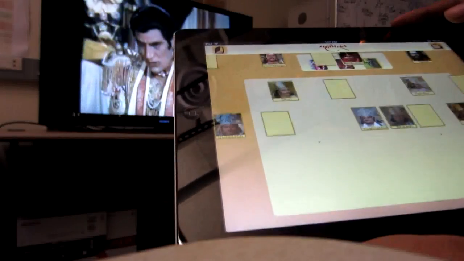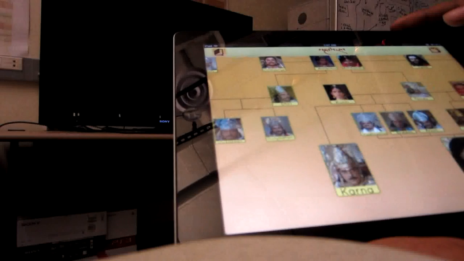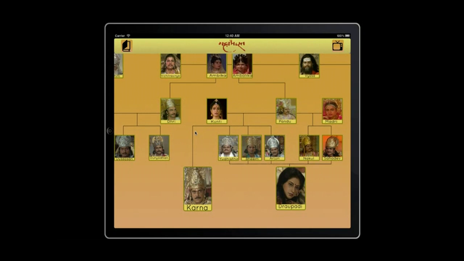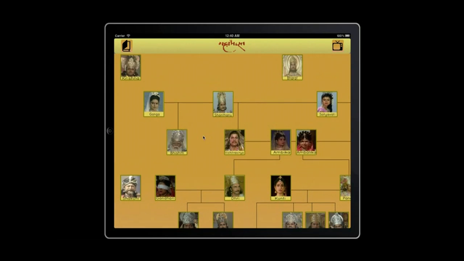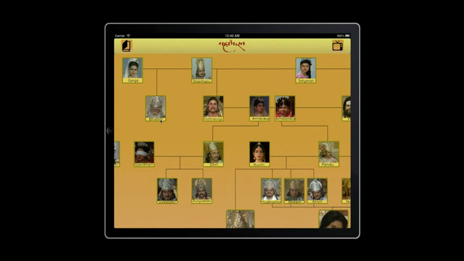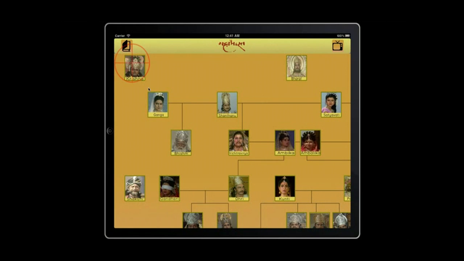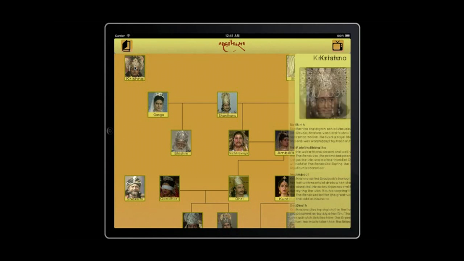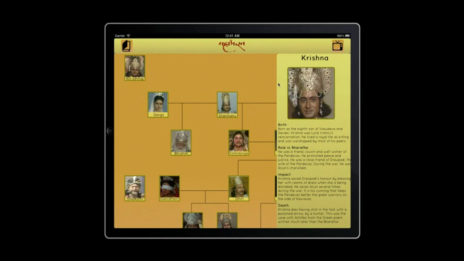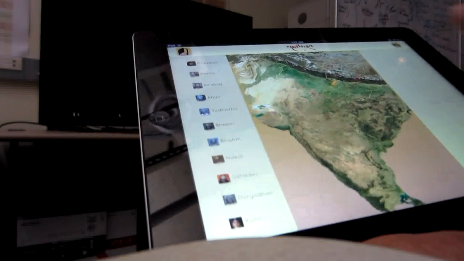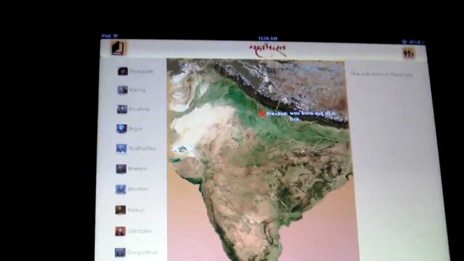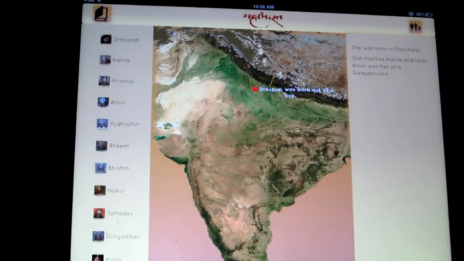iBharatha also contains a character map, which is a well laid out and structured hierarchy of all important characters in the epic. Their relationships are mapped out to remove any difficulty a person new to the story may have in remembering them. Also, there is a way to learn more about each character by tapping on them and summoning a brief biography.